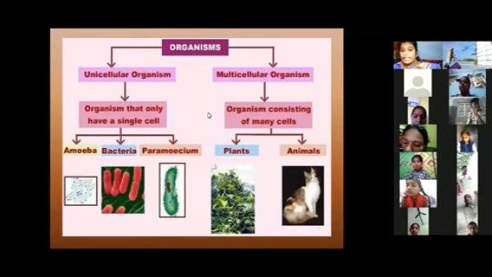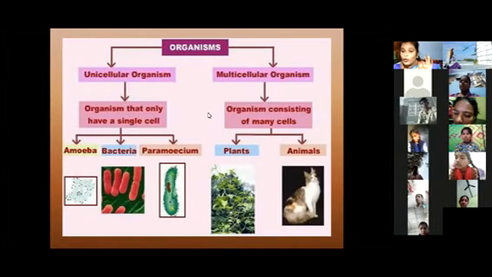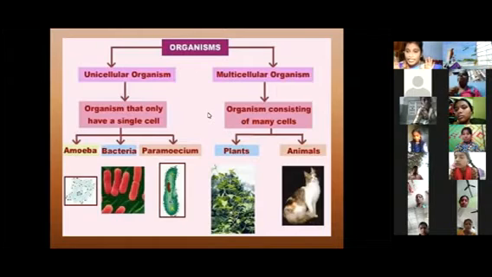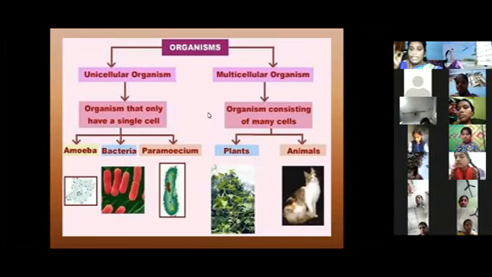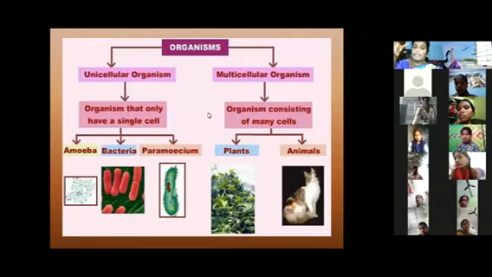Next, a multicellular organism is an organism that consists of many cells, not only a single cell, two, three or more cells, that means many cells. The multicellular organisms, for example, are plants and animals.